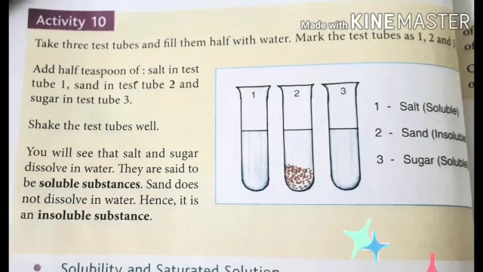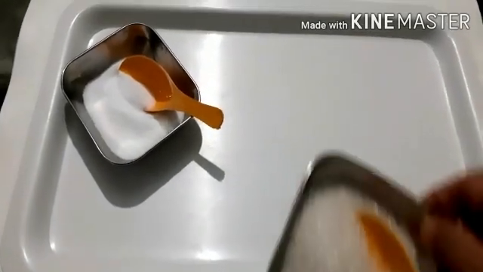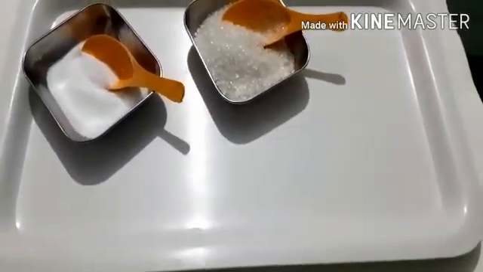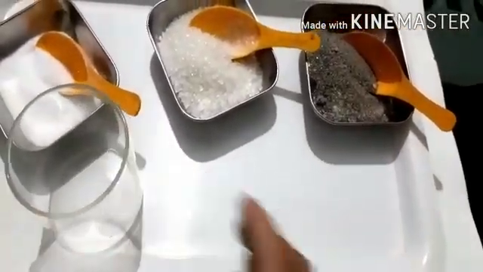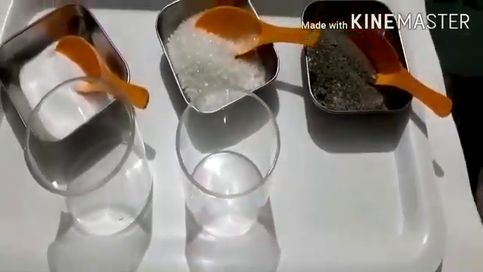Here at page number 40 of our book, this activity is given. Three test tubes are taken and three solid substances are there. Here I want to show you the live activity. Three solid substances: first one is salt, sugar and the sand. These are solids. Now three tumblers are required. Instead of test tubes, I am taking tumblers here.